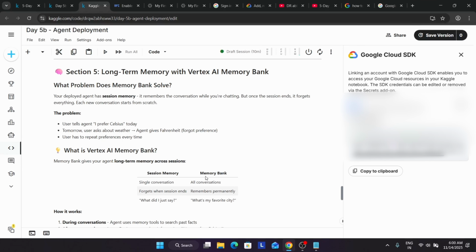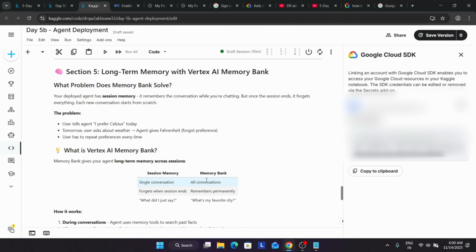And what does memory bank solve? Our agent is deployed with session memory. It remembers the conversation while you are chatting, like you are chatting about the weather, and suddenly you ask about your friend. But session memory is active for a particular session only. So within 2 to 3 hours, if you ask the same question, it will reply with the same response. For example, if you have given your date of birth, it will reply with your date of birth.